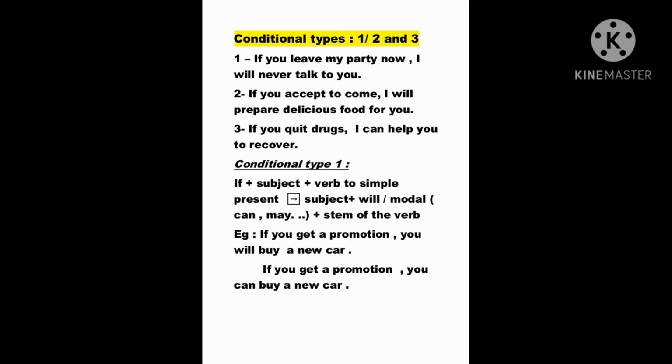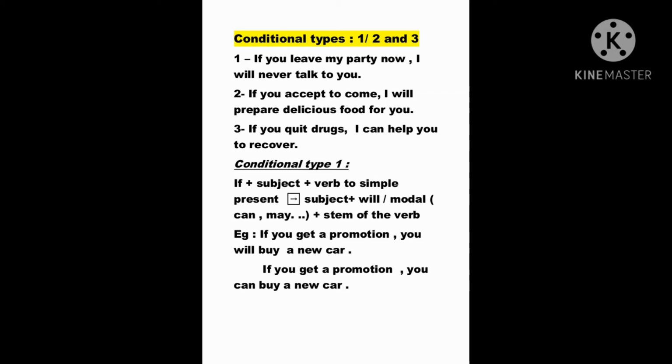We have if plus subject plus verb in the simple present for conditional type 1. In the independent clause, we have subject plus will or a modal, it can be can or may or another modal, plus the stem of the verb. Example: if you get a promotion, you will buy a new car.